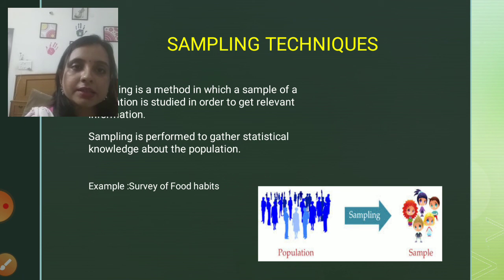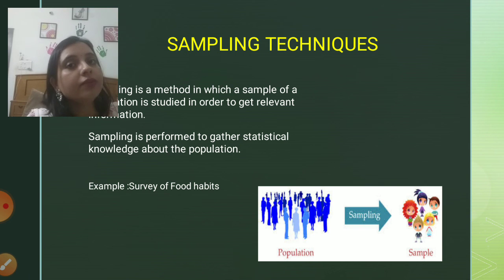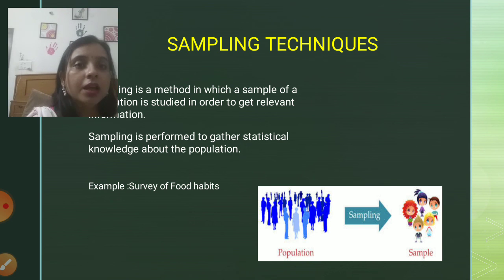It can be defined as a method in which a sample of the population is studied. We can't retrieve a sample from the population until we study the population. We need to study the population in order to retrieve the sample. So it's a process in which the sample of the population is studied in order to get relevant information. Why are we retrieving this sample from the population? To get important information which will help us take important decisions. So sampling is basically a process in which a sample is retrieved from the population.